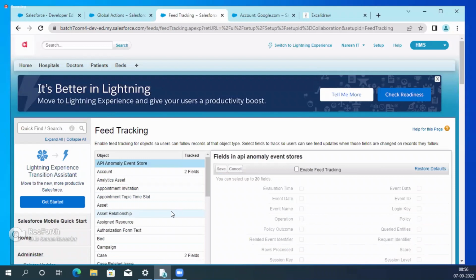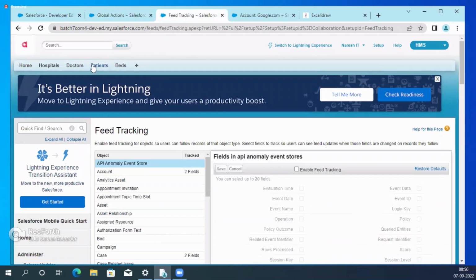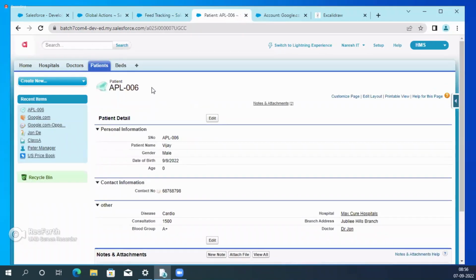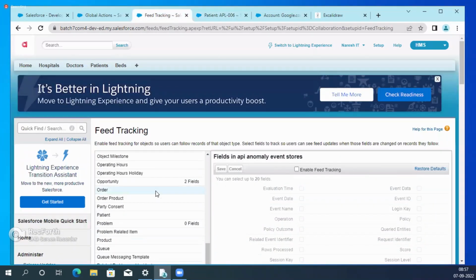Feed tracking. Which object do you need to enable the feed tracking on? What is the object name? Here I need to enable the feed tracking. Whatever is happening with the patient, I need to see all the feed.